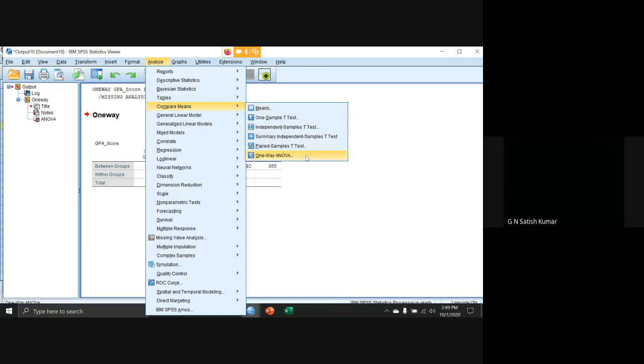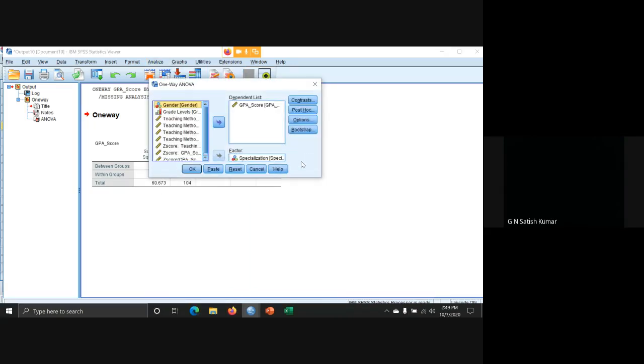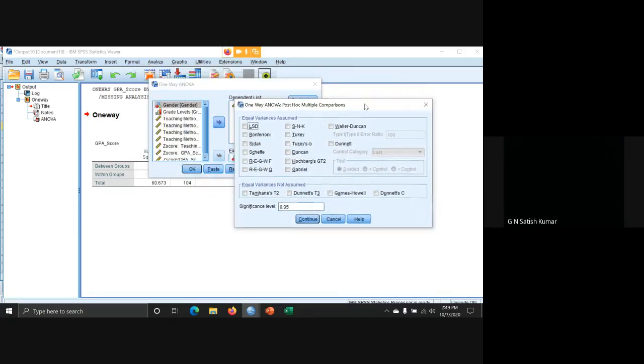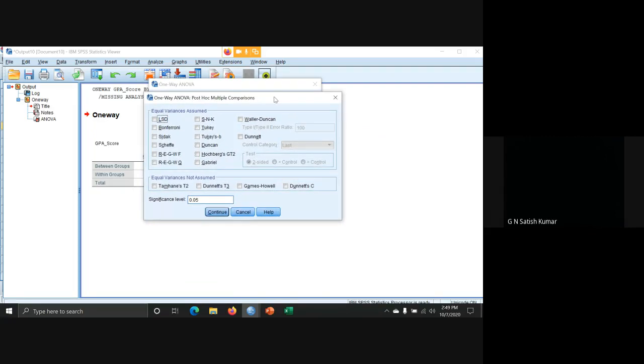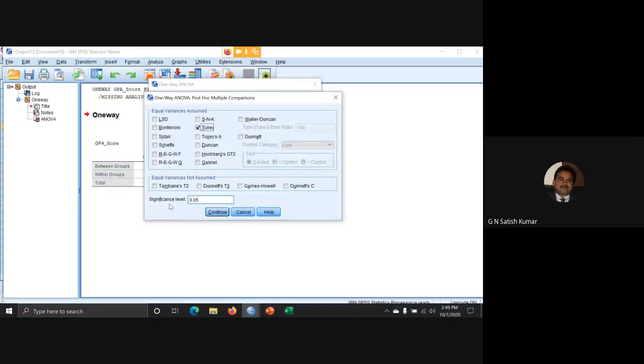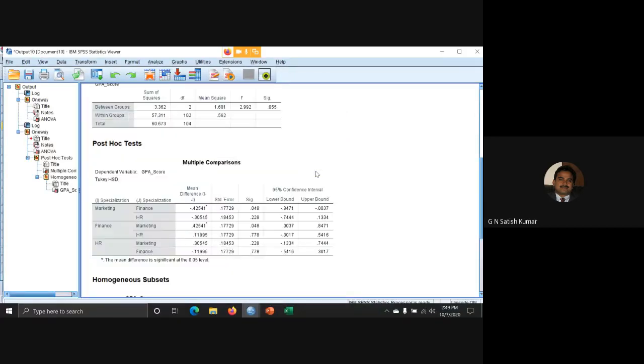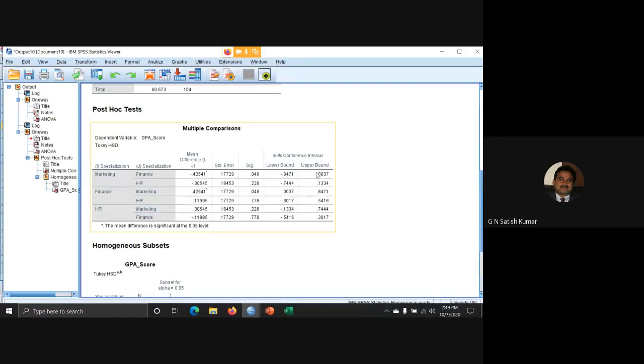In compare means, one-way ANOVA. In one-way ANOVA, click this button, post hoc. Post hoc must be done only if the significant value is less than 0.05. In this, generally we take the Tukey method. And click continue, because the significant value is 0.05. Continue and click OK. Now here we are going to know the difference between each group.